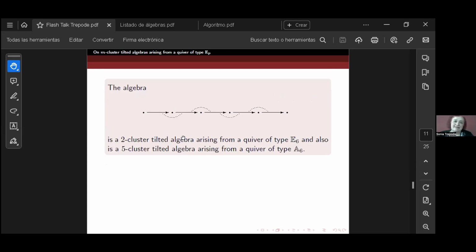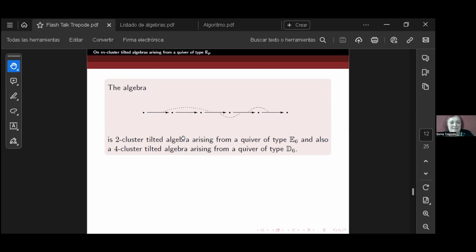For example, we have this algebra. This algebra is a two-cluster tilted algebra arising from a quiver of type E6, one of the list. And also it's a five-cluster tilted algebra arising from a quiver of type A6. Then here we can see one of these examples that is crazy. The quiver is not well defined.